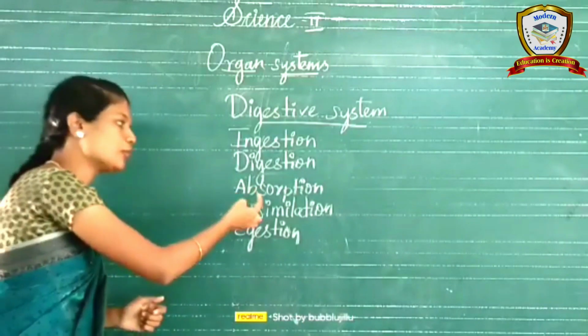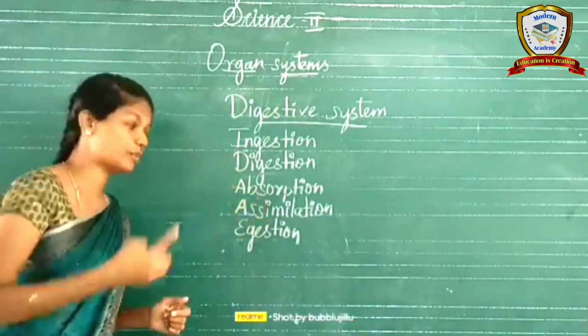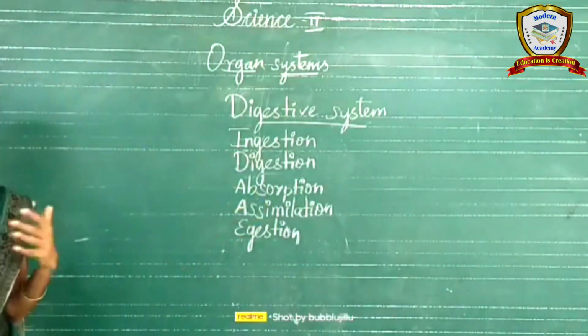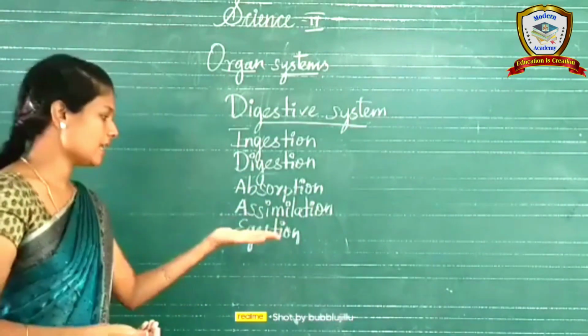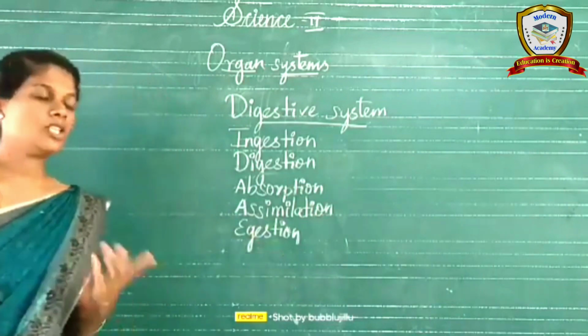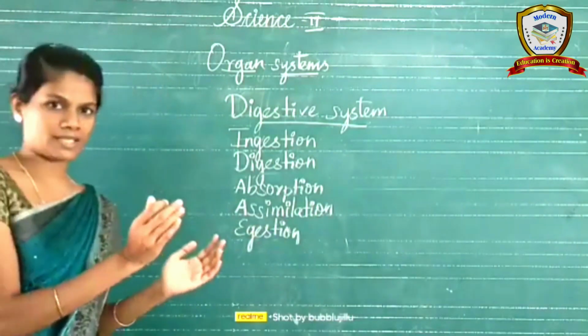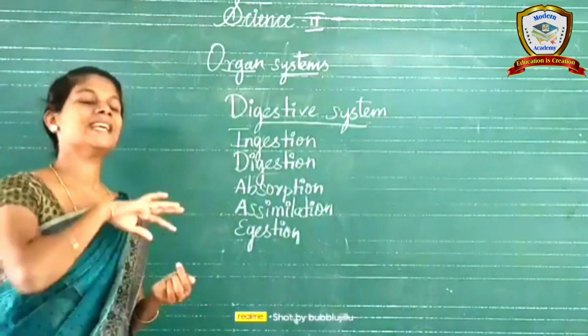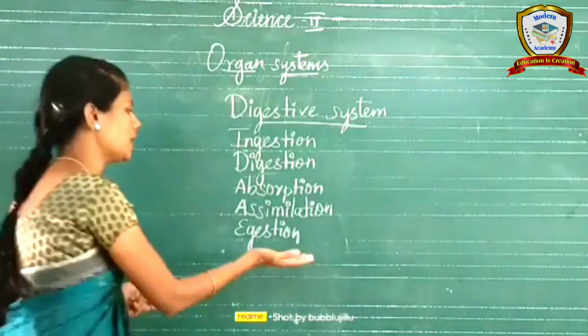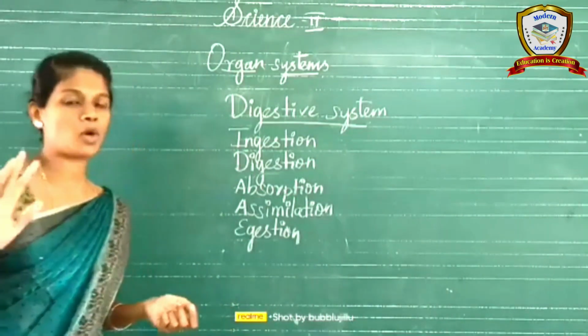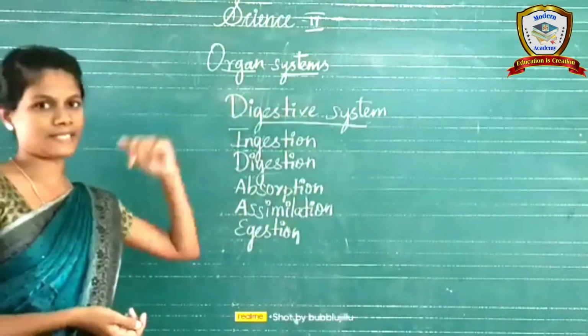The absorbed, digested food materials are assimilated in our body. That is called assimilation. The last process is egestion. Egestion means the waste materials, undigested food, are removed from our body as waste. This is called egestion. These are the 5 processes that happen in the digestive system.